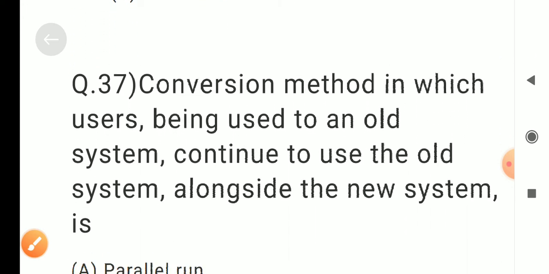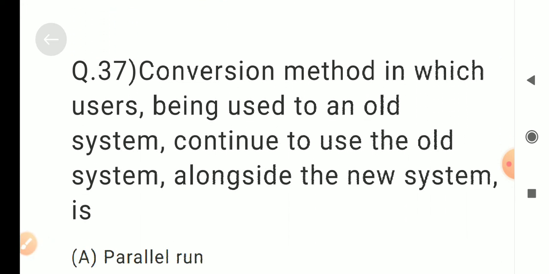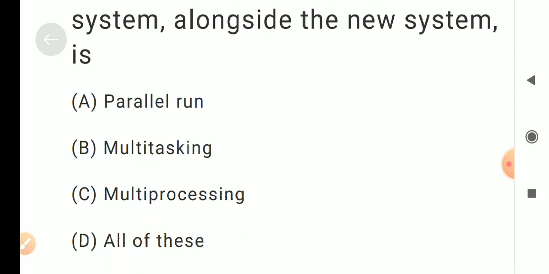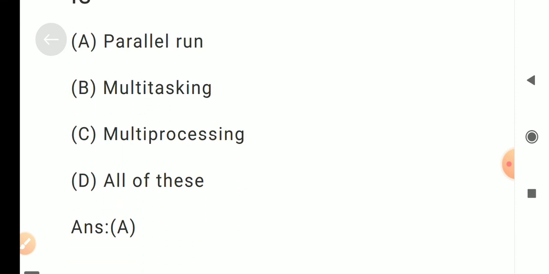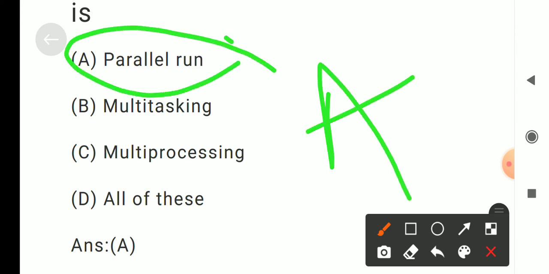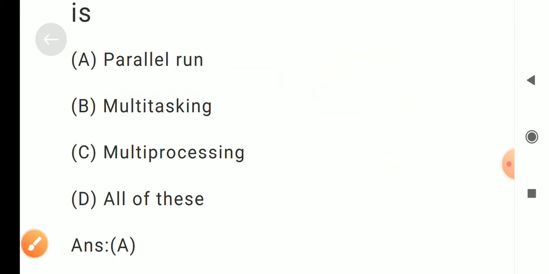Question number 37. Conversion method in which users being used to an old system continue to use the old system alongside the new system is dash. Options are A. parallel run, B. multitasking, C. multiprocessing, D. all of these. Correct answer is A. parallel run.